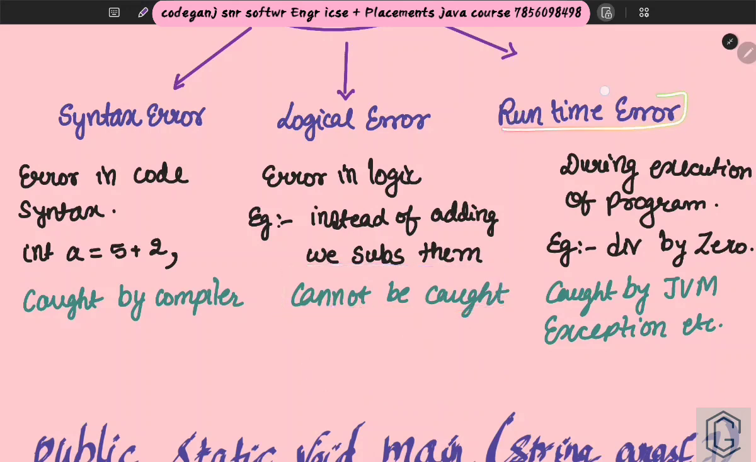Then you have the runtime error. Runtime means during the execution of the program. Suppose you try to divide by 0. At that time a runtime error will come. And a very important point: it is caught by the JVM, not the compiler. In the exam we write it in a hurry, but now you have the clarity that the JVM is the one that executes the program in the end. So who will catch it? The JVM will catch this error.